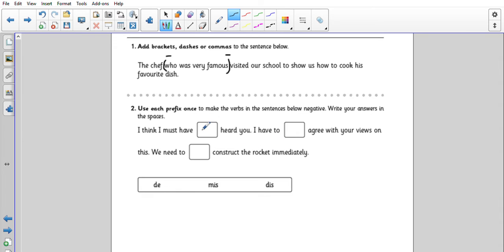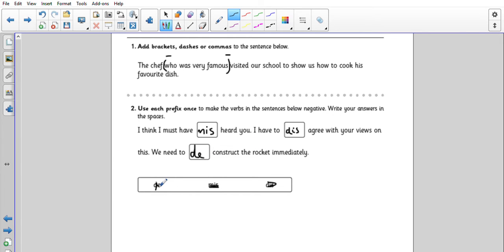So I think I must have misheard you. Okay, so you've not heard them. I have to disagree with your views on this, and we need to deconstruct the rocket immediately. Okay, well done if you got those right.